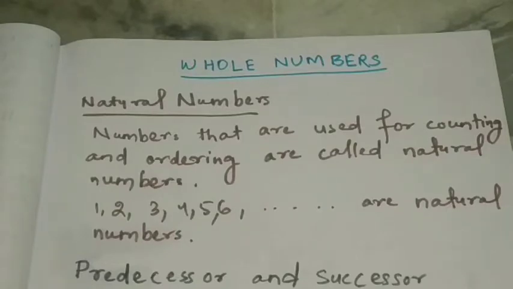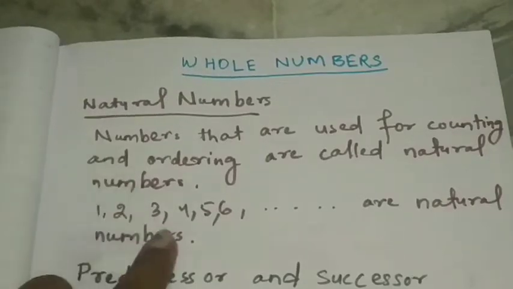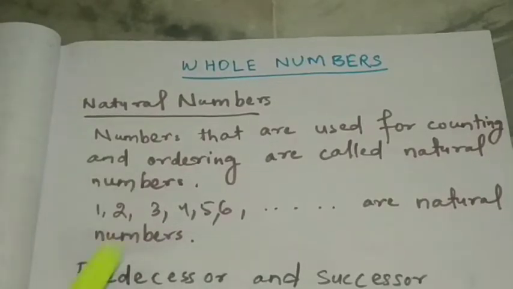Look at the screen: the numbers that are used for counting and ordering are called natural numbers. Ordering means, which one is first, we indicate 1; which one is second, then 2; which one is third, 3. Like that we are ordering.